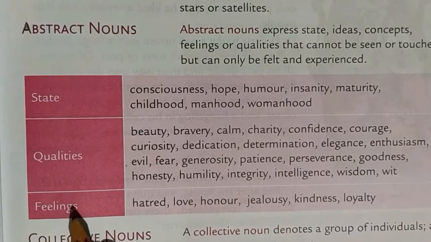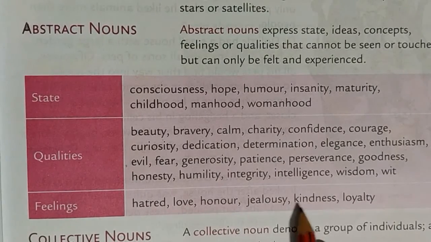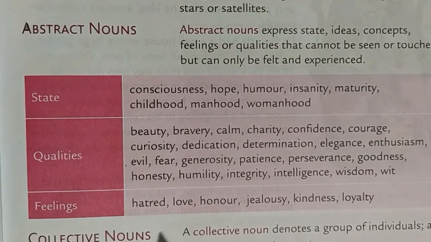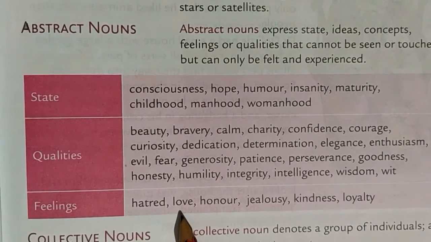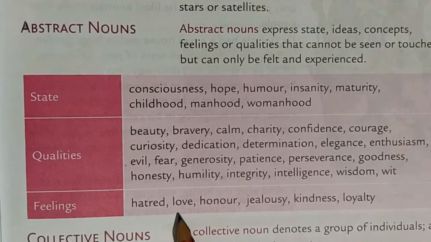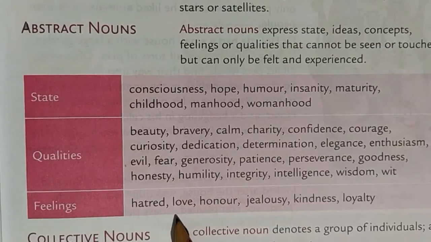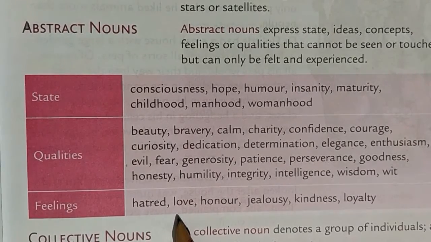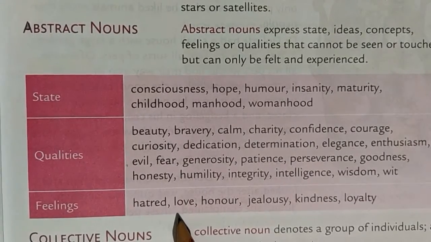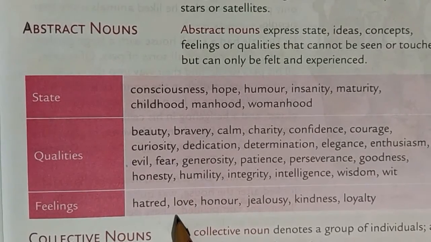See, now feelings are also there: hatred, love, honor, jealousy, kindness, loyalty. If we have love for someone, we show it to them, they feel our love. Okay, we cannot gift them love, like, okay, this much love I'm having, I'm gifting you. No, you cannot do that. You can show them the love, they'll feel it. If your mother loves you, you can feel the love of the mother.